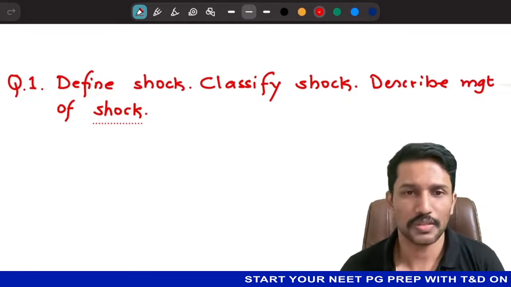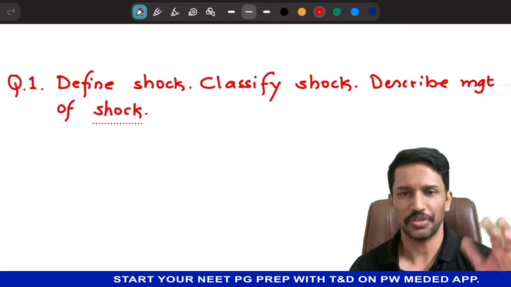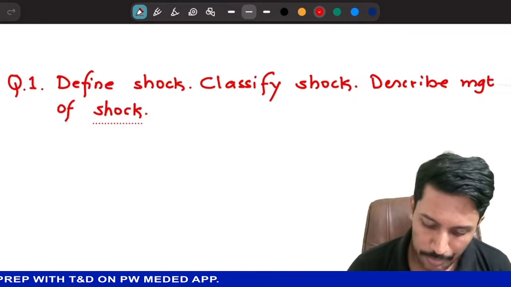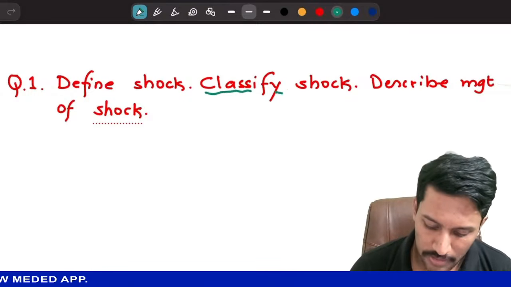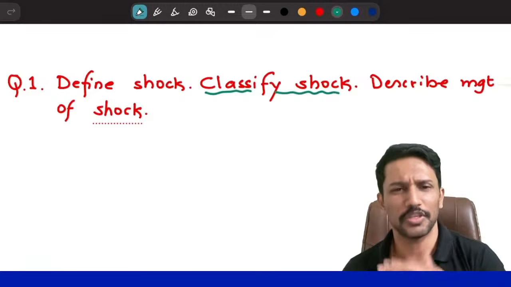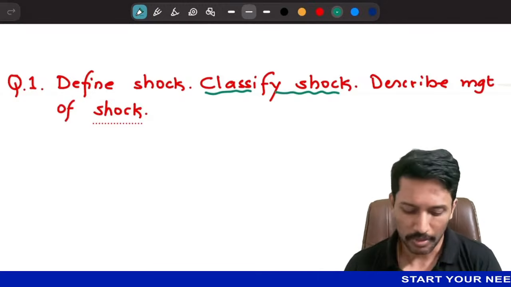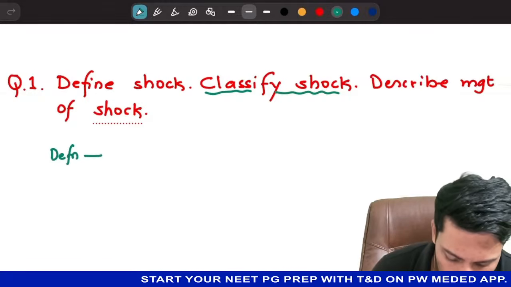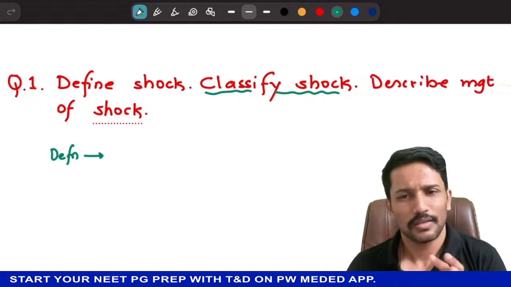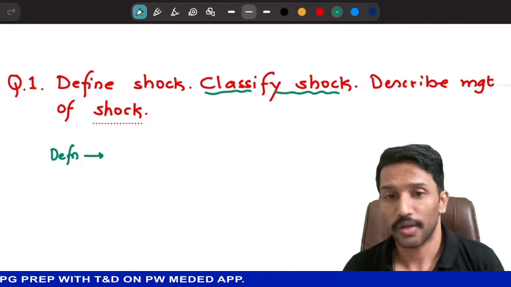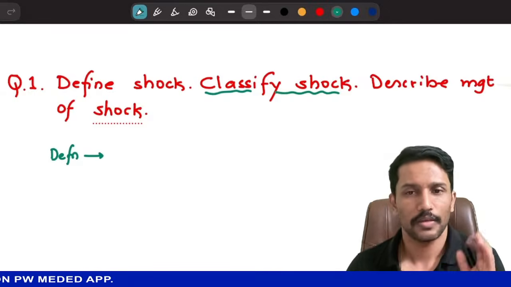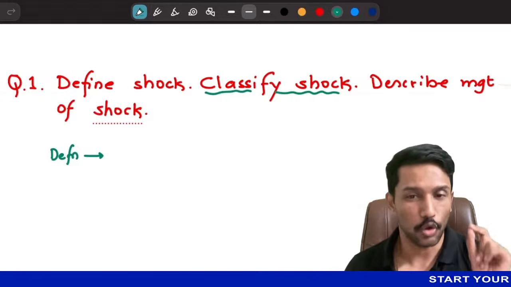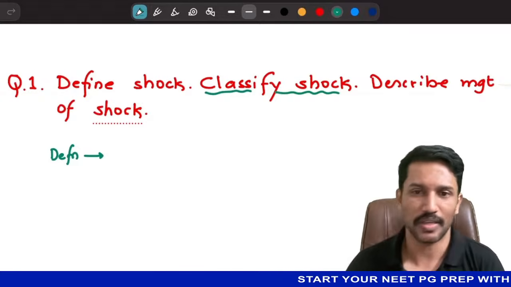Okay. So first question is shock. What is shock? The question may go like this: define shock, classify shock, and describe management of shock. The most important part of this question is going to be the classification of shock. There's nothing much in the management. But let us first begin by defining shock. The moment you say shock, you think of hypotension. Please remember, shock is not equal to hypotension. Shock can occur in presence of normal BP as well.